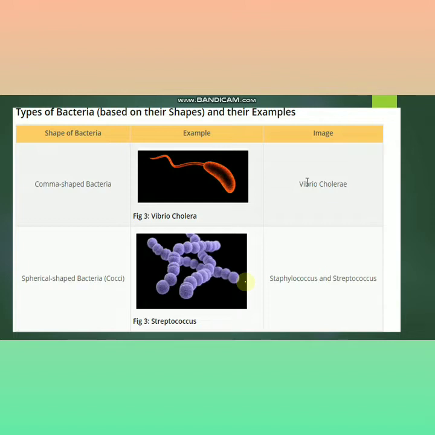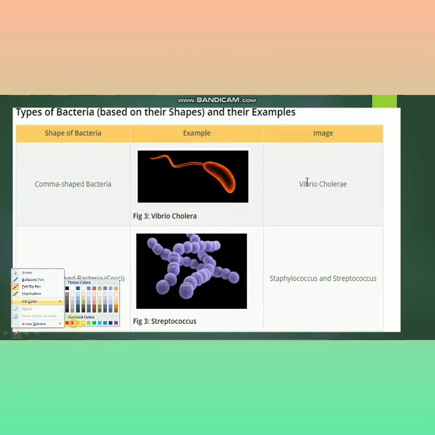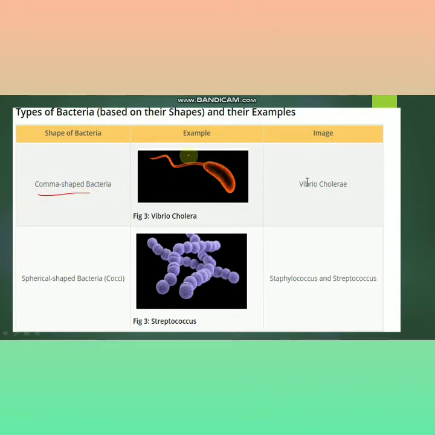Types of bacteria based on their shape. These are some of the types of bacteria. First is the comma-shaped bacteria. Just see the figure. The figure of this bacteria is like a comma. Example is Vibrio cholerae.